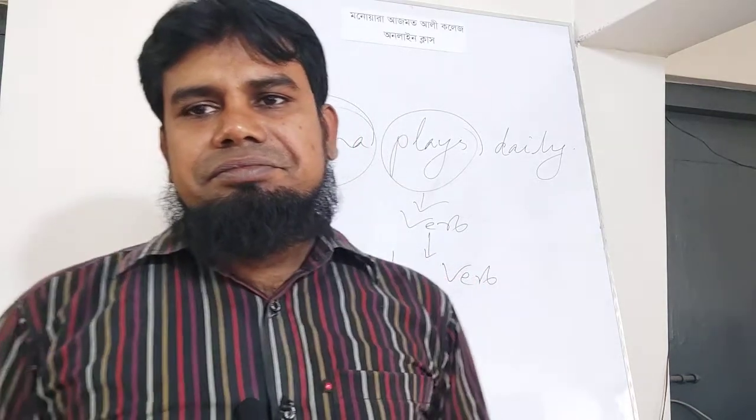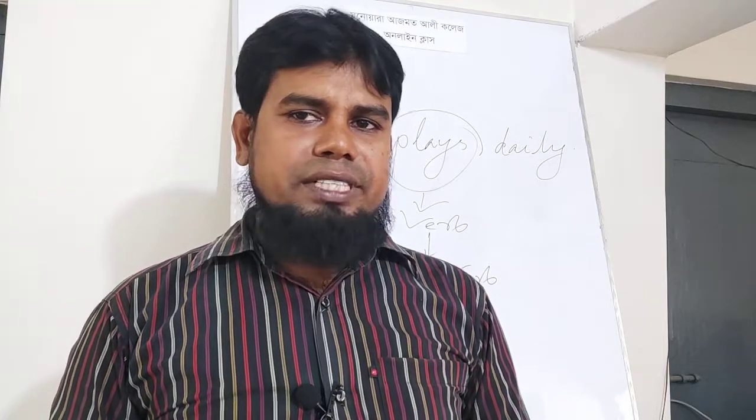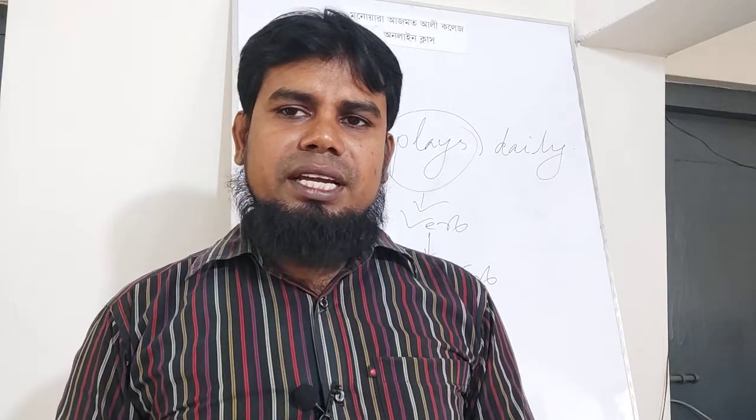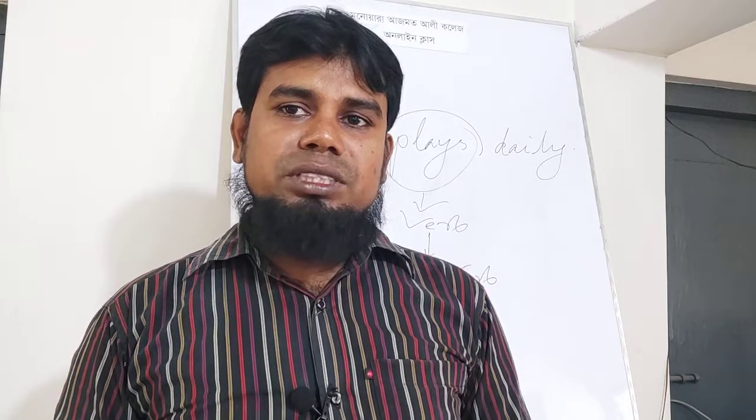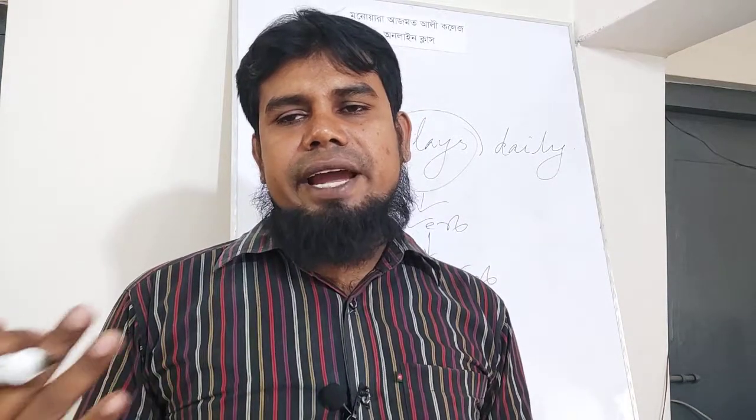That means in case of finding out subject, we will make a question to verb with the word who or what, and in case of finding out object, we will make a question to subject and verb with the word whom or what.